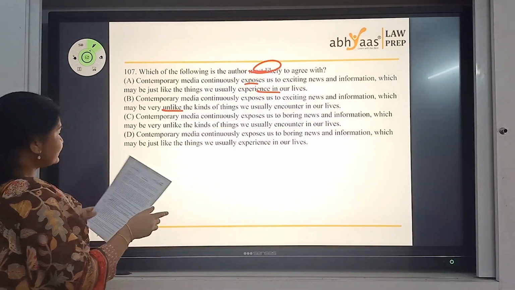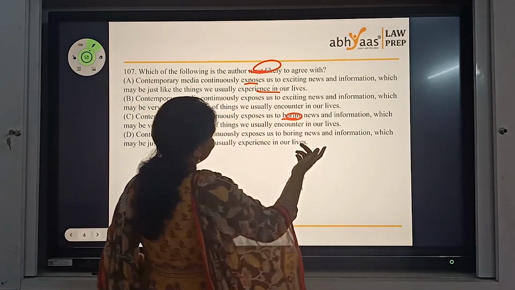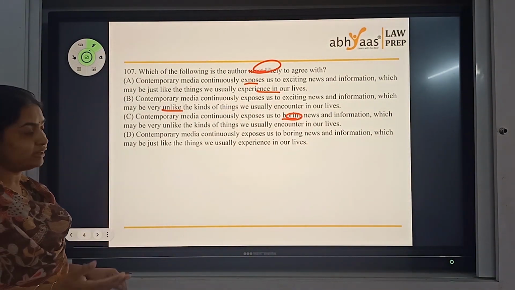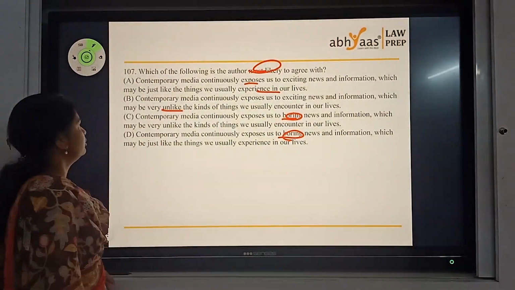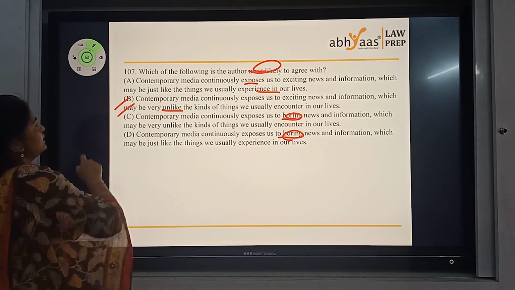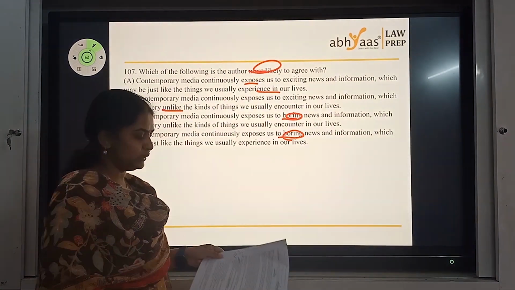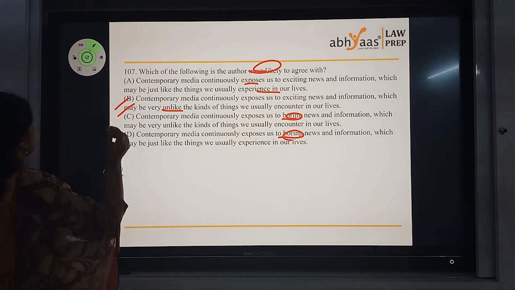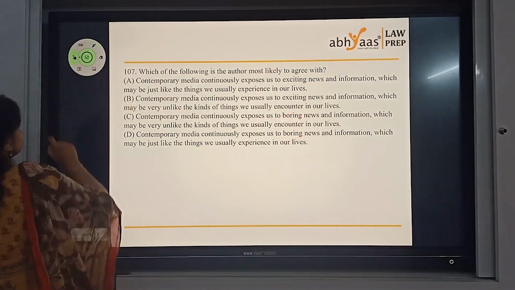So let's see that. Contemporary media continuously exposes us to boring news and information, which is wrong according to the paragraph. Contemporary media exposes us to boring news, which is again wrong. So this is the answer for us. Media gives us exciting news which is not the general news we come across. So that's your answer for this question, B. Okay? Let's get to the next one.